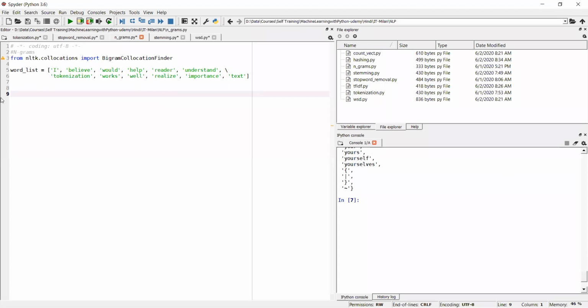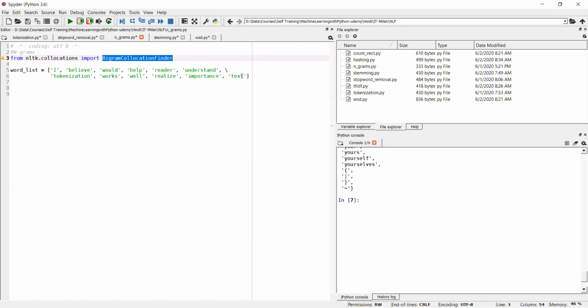Okay. Now what will I do? Here I am importing another library, nltk.collocations. From that, I am importing BigramCollocationFinder. In n-grams, we saw unigram, bigram, trigram, and others. To apply bigram on a sentence and find out what the bigrams are, I explained at the level of alphabet earlier. This is at the level of words, how you apply the bigram.